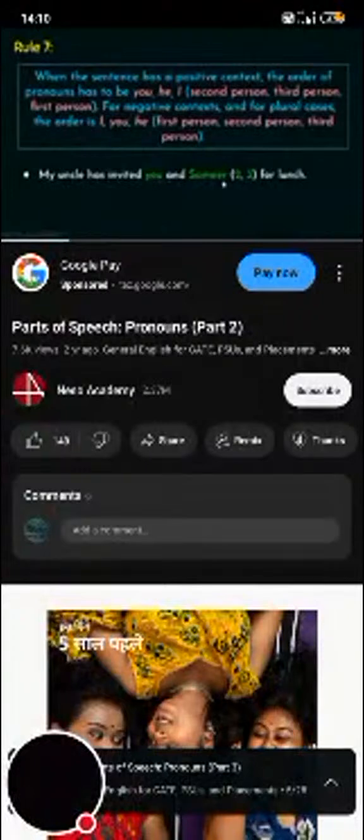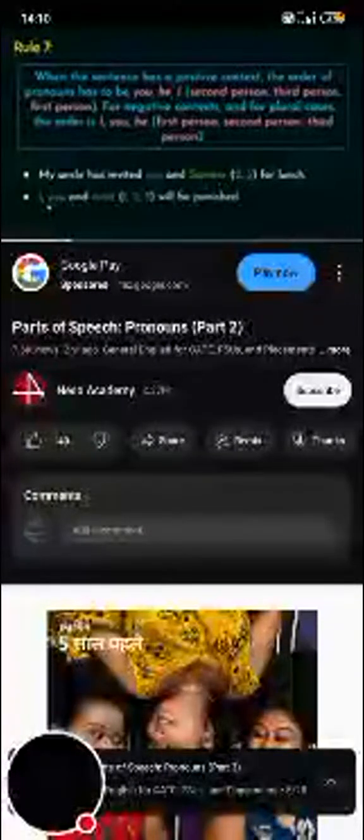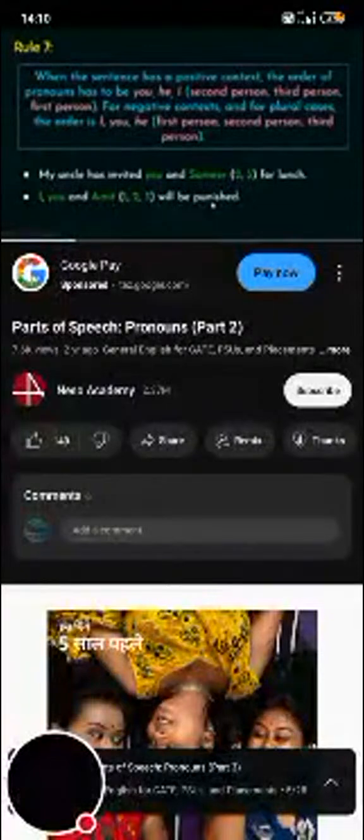So the order should be second person and the third person. So the sentence is absolutely correct. I, you, and Amit will be punished. So this part of the sentence tells me that this is slightly negative now. They're talking about punishing someone. So this becomes something saddening or something negative. So the order should be 1, 2, or 3. That is the first person, second person, and the third person.